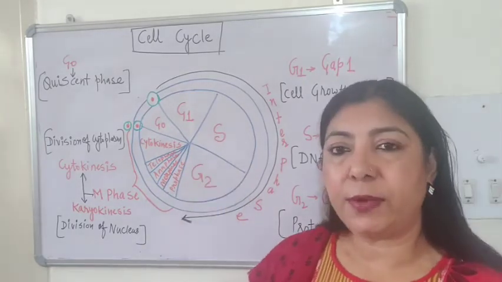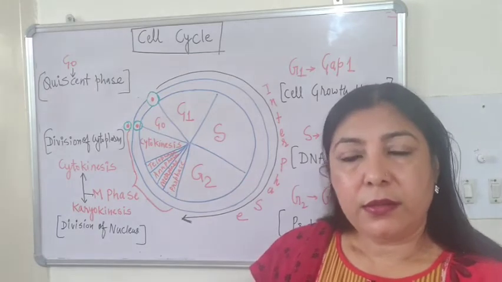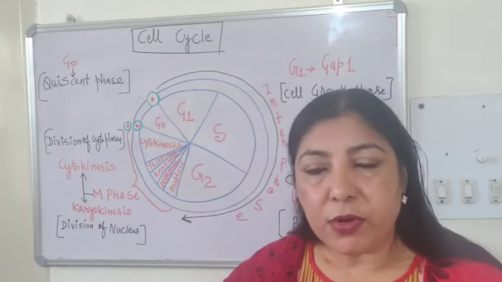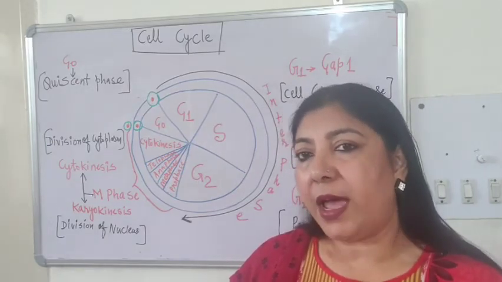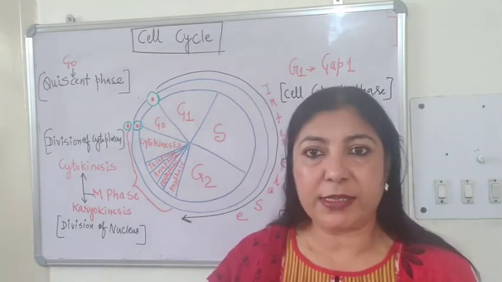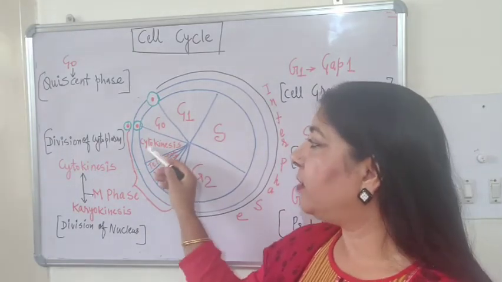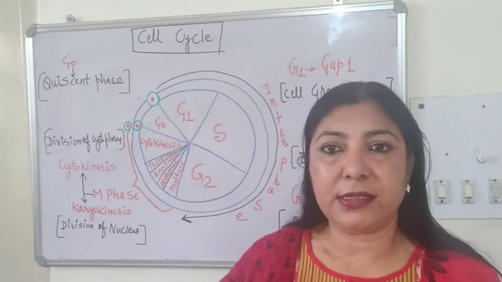After telophase is complete, now the nucleus is divided. Now this nucleus division is followed by the division of the cytoplasm, the cytoplasmic organelles. So that is called cytokinesis.